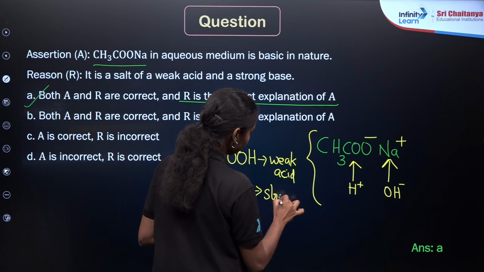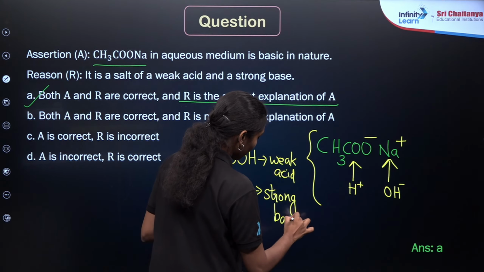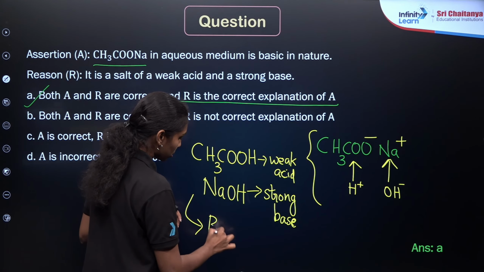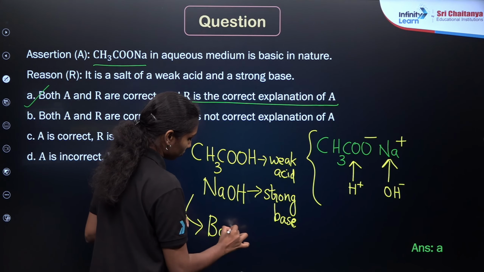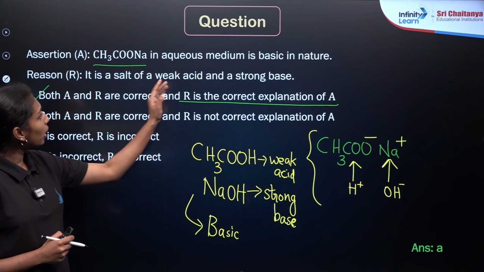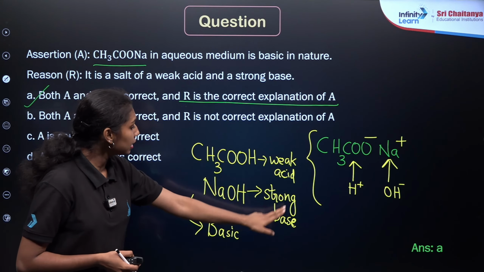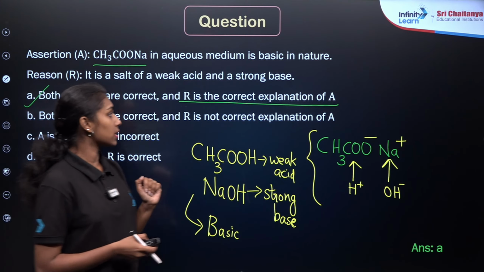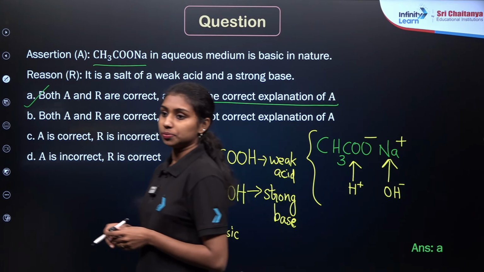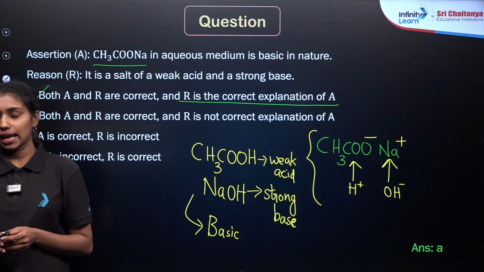If you are combining a weak acid and a strong base, the nature of the salt will be the strength of the acid or base here, right? So it will be a basic solution. The assertion given is that CH3COONa in aqueous solution is basic in nature, as we already know. Then the reason is that it is the salt of a weak acid and a strong base, that is acetic acid and sodium hydroxide. So both the assertion and reason are true and it is the correct explanation, as acetic acid is a weak acid.